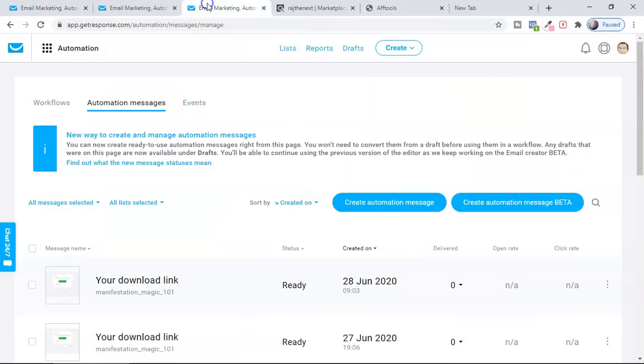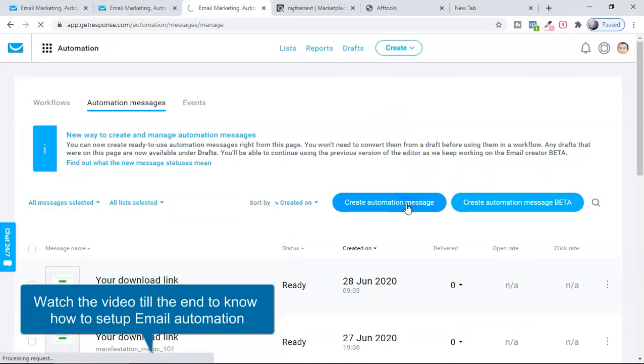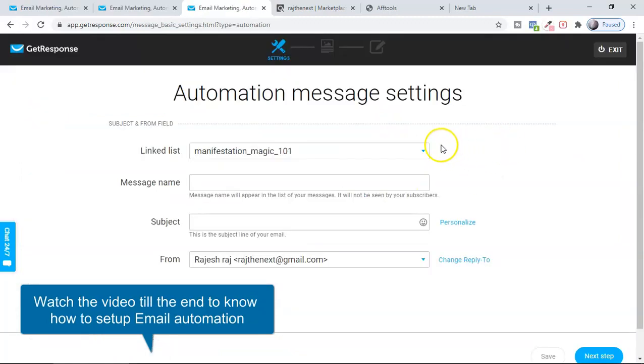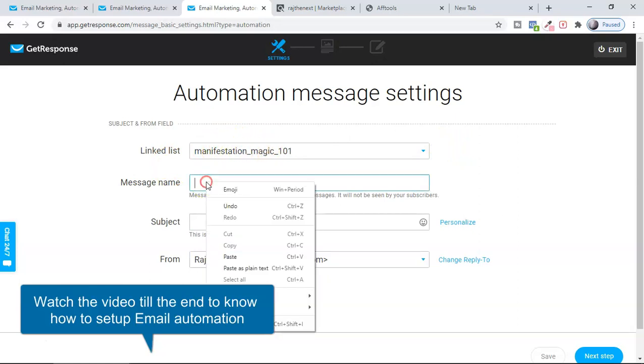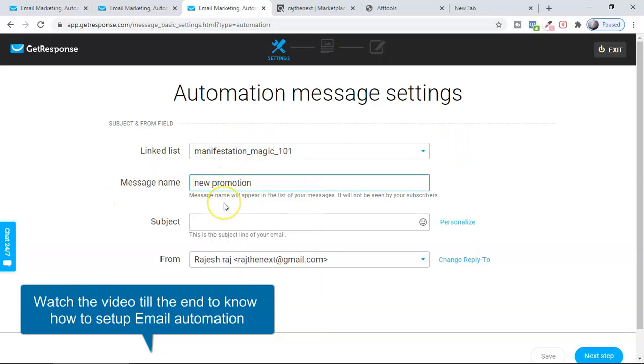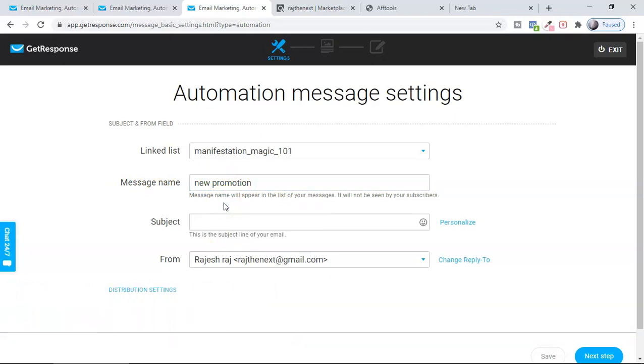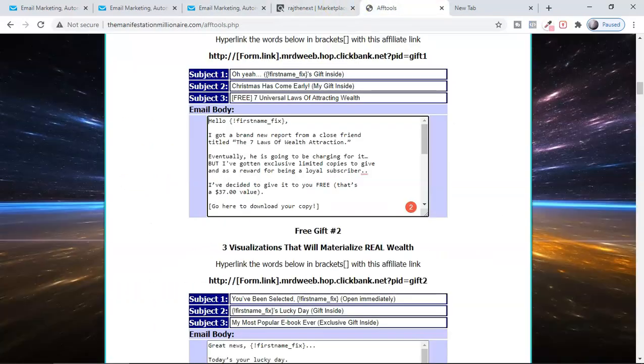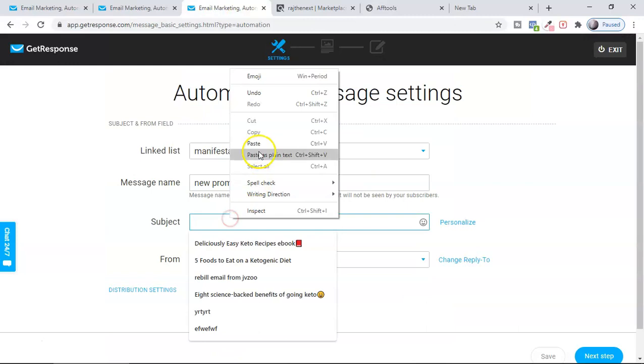So now what we're going to do is set up an automation message. For that we're going to click here, create automation message. Here we are going to select the list. We want to send to Manifestation Magic 101 only, and then we are going to name it something like new promotion to this list, and then we're going to put this subject line. For the subject line, we'll go here. You can see the subject line is really important. So, Christmas has come earlier, my gift inside. The subject line is a kind of hook that makes people click. So I'm going to put this subject line over here.